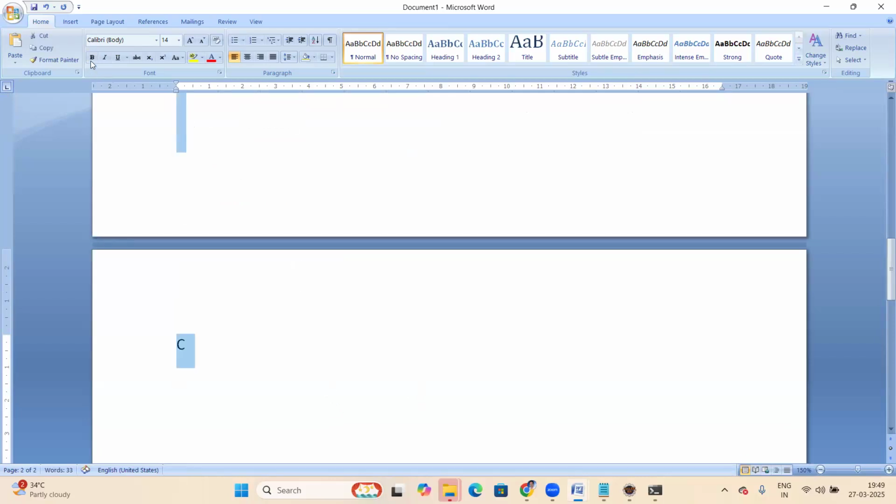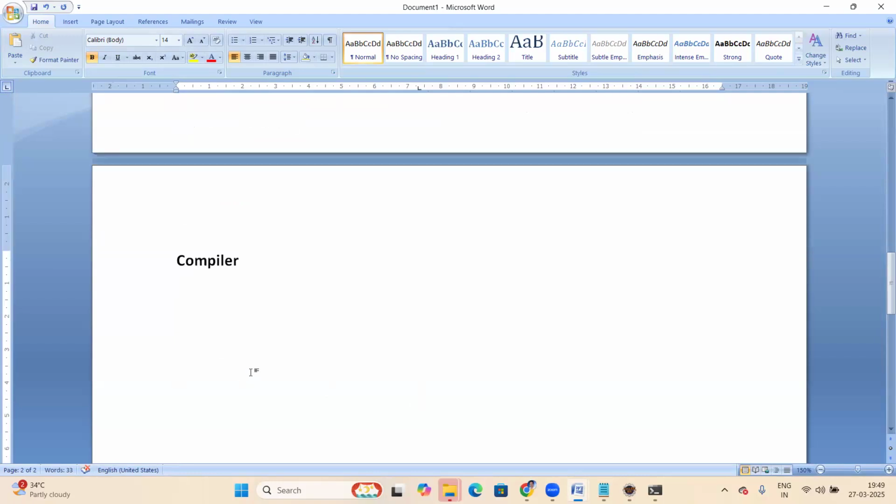Yes, about the compiler, how the compiler works. For the compiler, I'm taking a C program example. C or C++, both are the same. A C++ compiler is used for both C and C++.